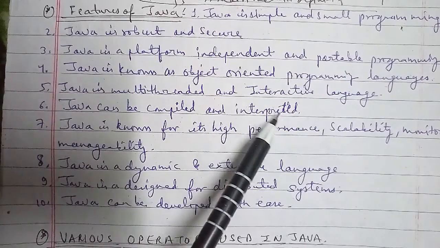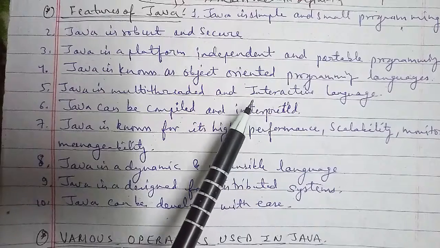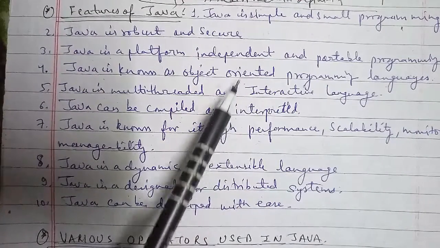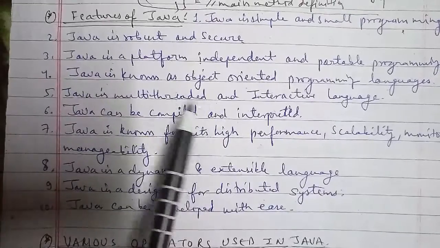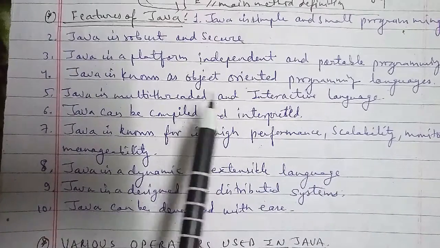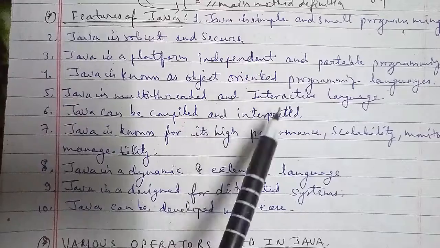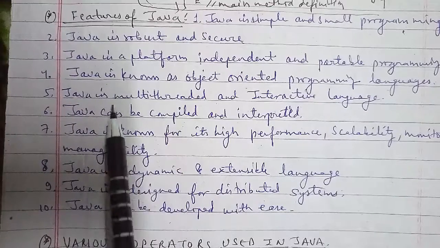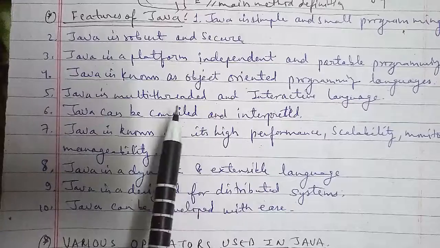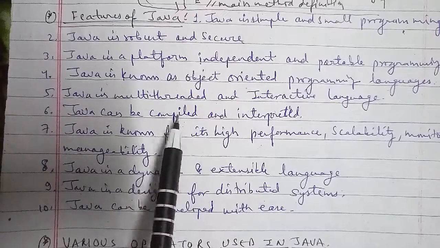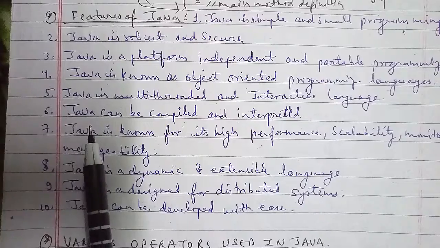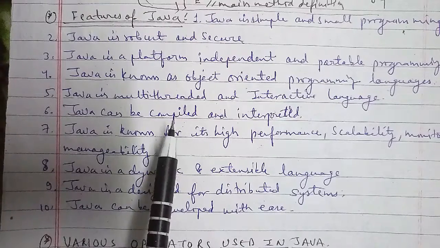The sixth one we have is that Java can be compiled and interpreted. Normally, programming languages are either compiled or interpreted, but Java is a language which can be compiled as well as interpreted. First, a Java compiler translates the Java source program into a special code called bytecode, and the Java interpreter interprets this bytecode to obtain an equivalent machine code, and this machine code is then directly executed to obtain the output as well.